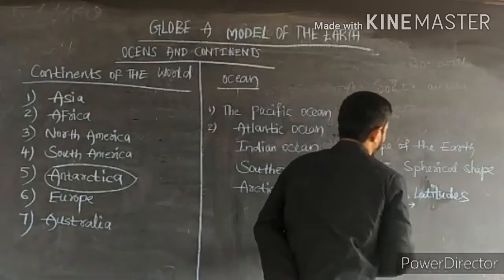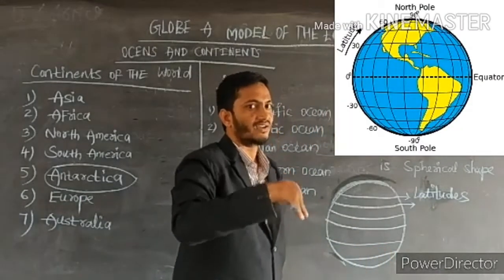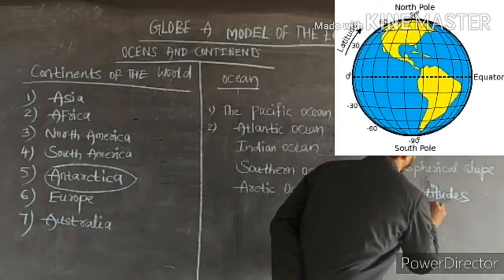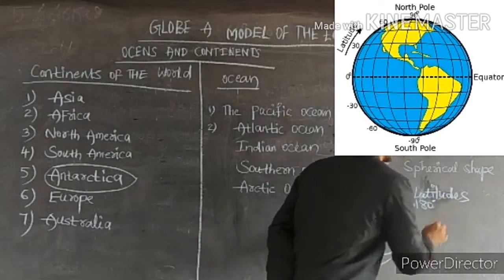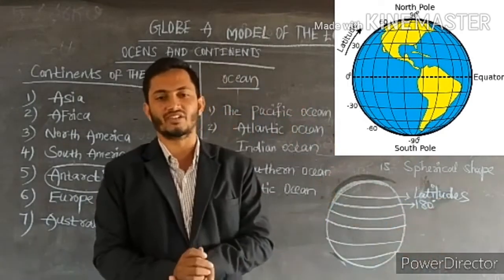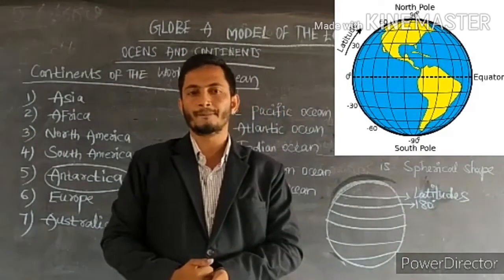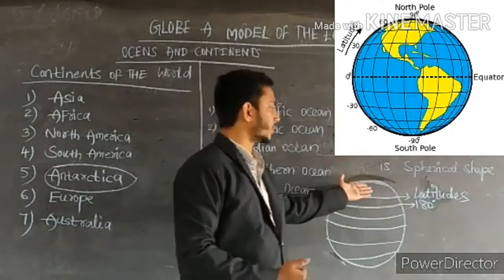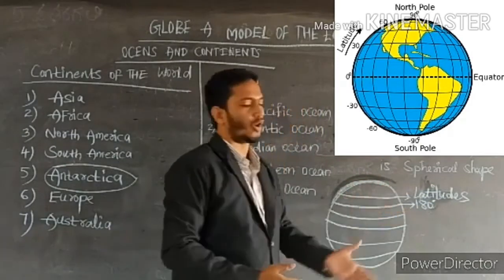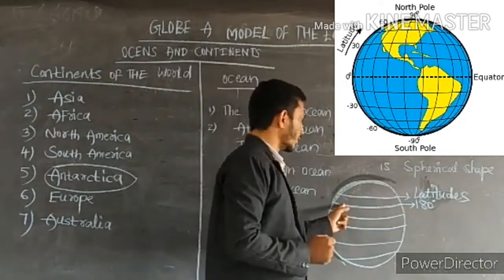The lines which we see on the globe horizontally are 180. 180 degrees of the lines, we can find horizontal lines on the globe. The lines horizontally on the globe are known as latitudes. There are 180 latitudes on the globe.